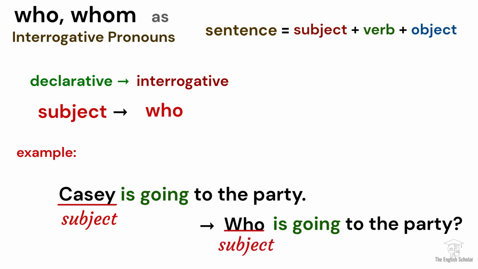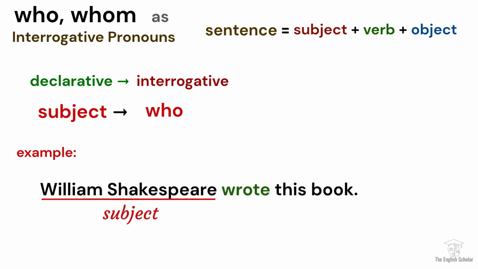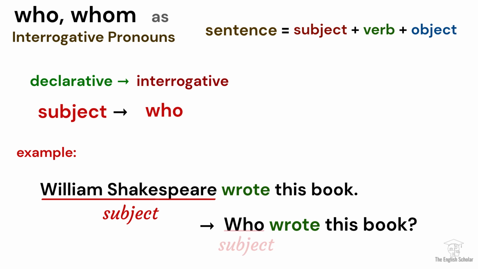So who now becomes our subject. And if we answer this question, Casey would be our answer. Another example, we have the sentence, William Shakespeare wrote this book. Who wrote this book? We replaced William with who, so who now has become our subject.